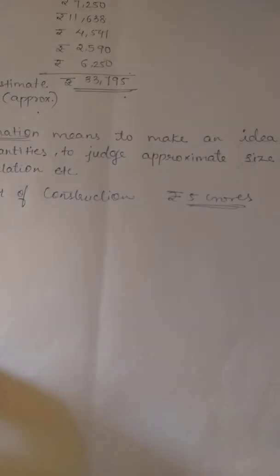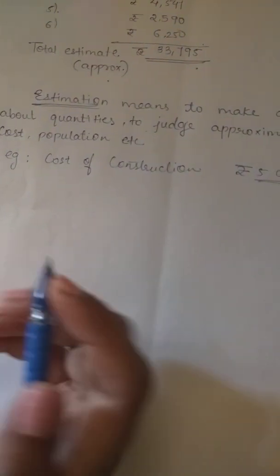Estimation is also known as rounding of the numbers to the nearest 10.